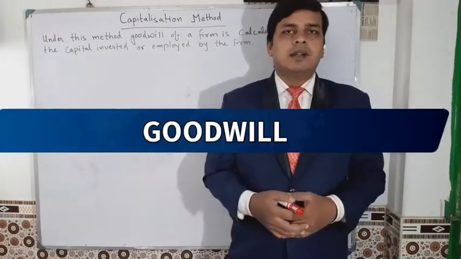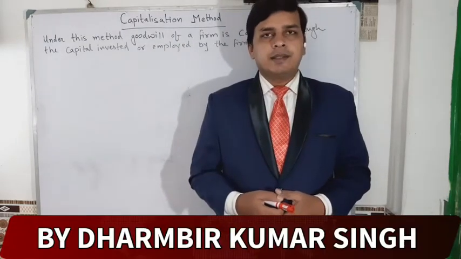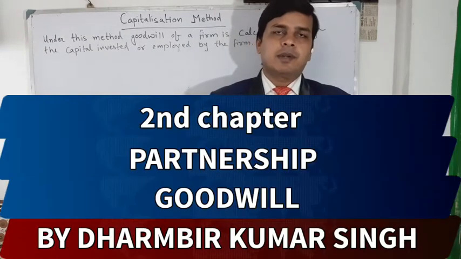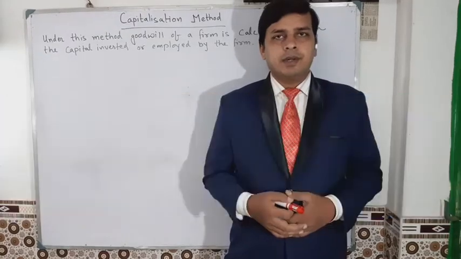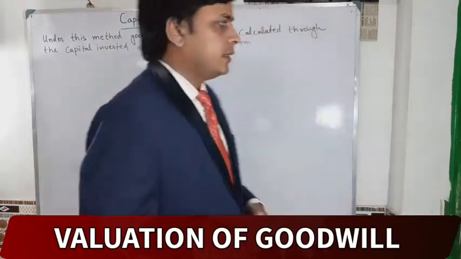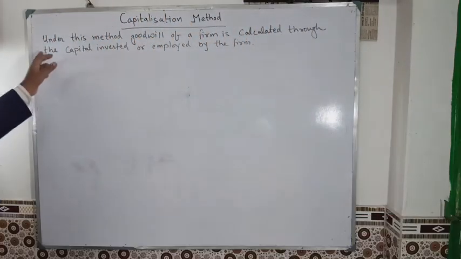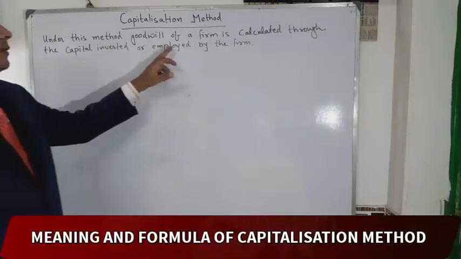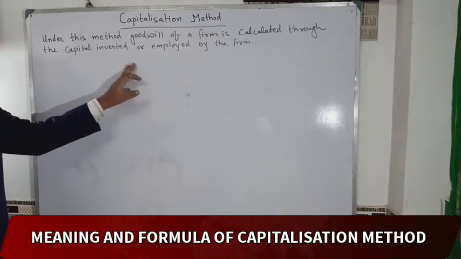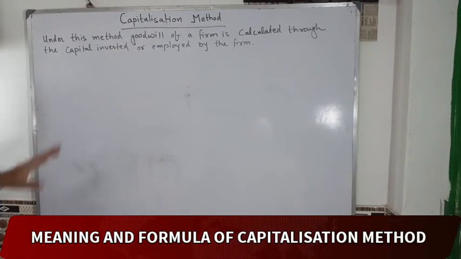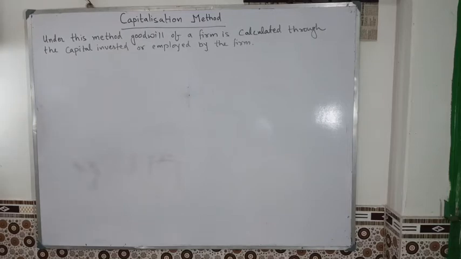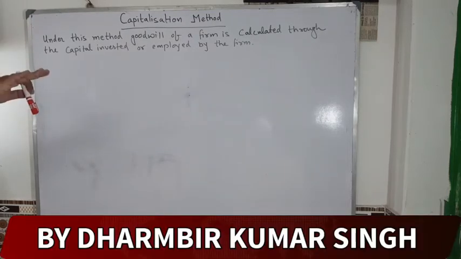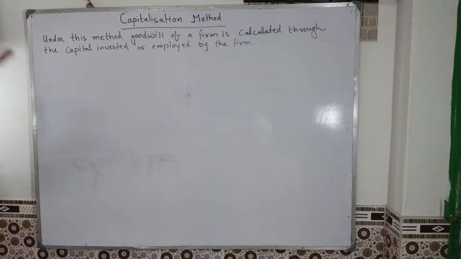You already know this very well. This is the third chapter, and the second chapter, partnership, of your class. This is a very important chapter. Try to understand. Capital will already be given in the question. Under this method, goodwill of a firm is calculated through the capital invested or employed by the firm. Under this method goodwill can be calculated in two ways. How many ways? Two ways.